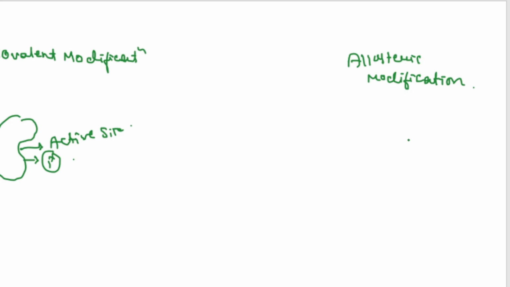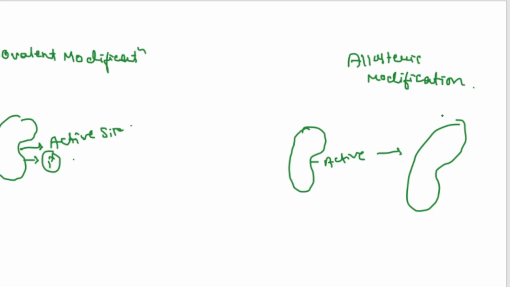In case of allosteric modification, what happens? Here there is an active site, but in some other place, if there is phosphorylation or some modification taking place, in any site except this active site, there is modification of this enzyme. So for example, in case of covalent modification, if the phosphorylation is taking place